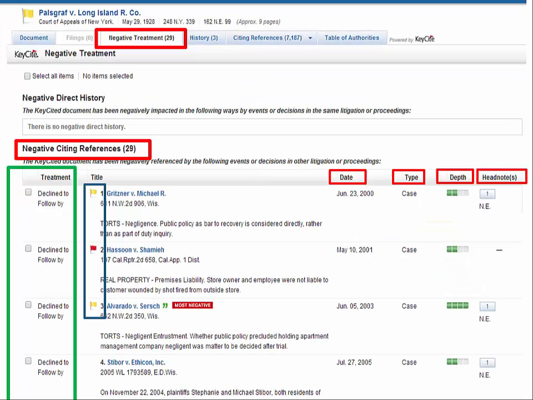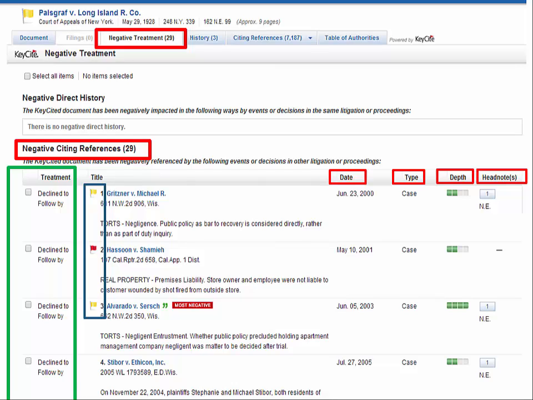There are 6 columns in KeyCite. The left column contains the treatment of the case in text format. The flags show negative treatment for the case cited in the list. The date is the date of the decision, passage of an act, etc. The type displays the type of document: case, statute, regulation.